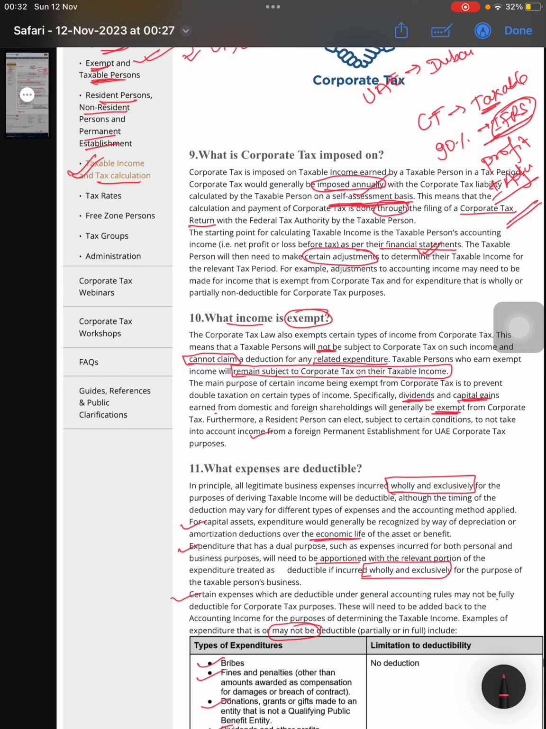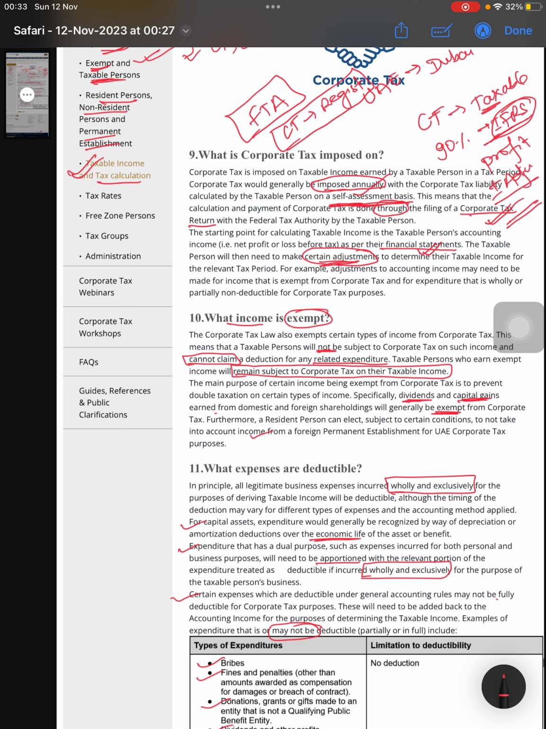And certain adjustments have to be made to come to the taxable profit. So these are the things. And this corporate tax return will be filed on the FTA portal. On the FTA portal right now you can register for the corporate tax. So registration is open. If you are liable for corporate tax, better you should register right now itself.